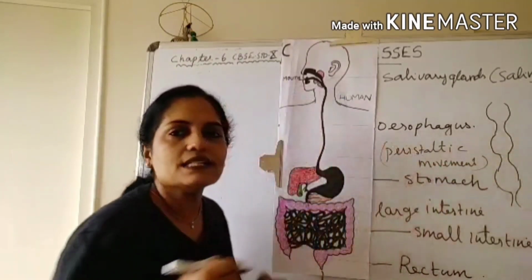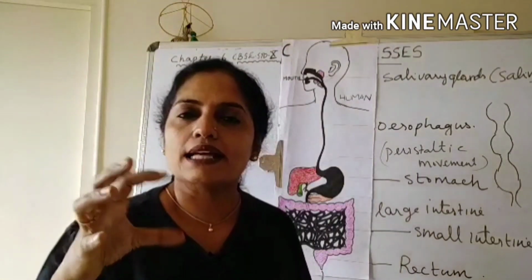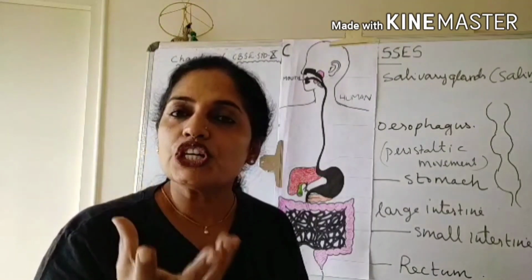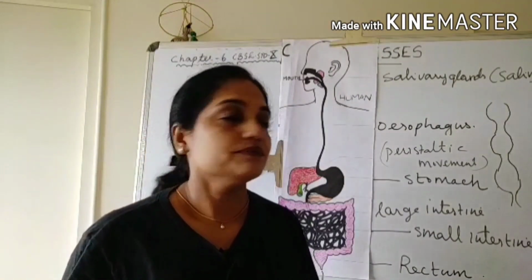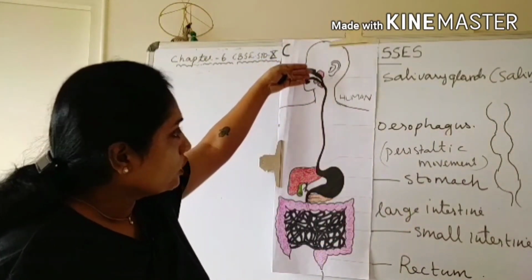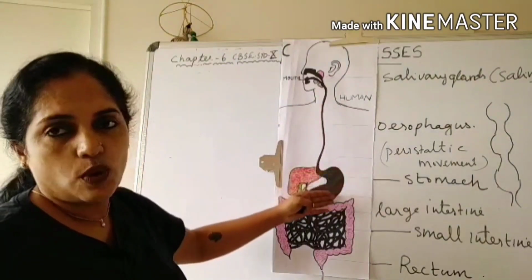How can we define peristaltic movement? It is the rhythmic contraction and relaxation of the muscles of the alimentary canal that pushes the food forward. Then from the mouth, through the esophagus, food reaches the stomach.